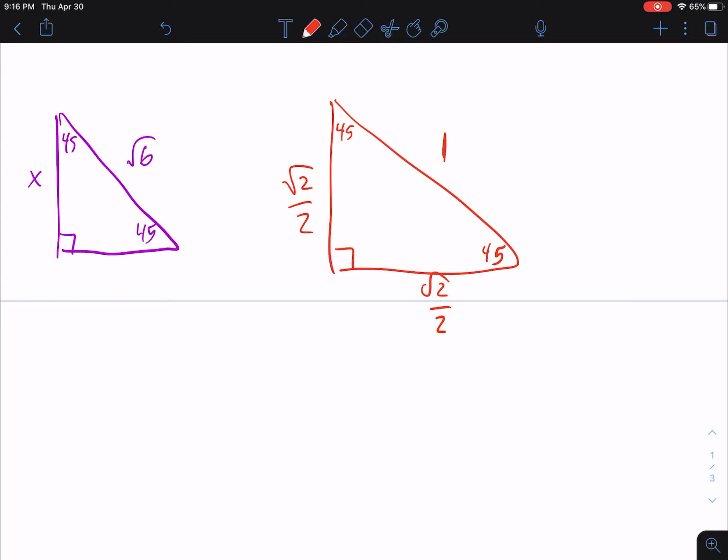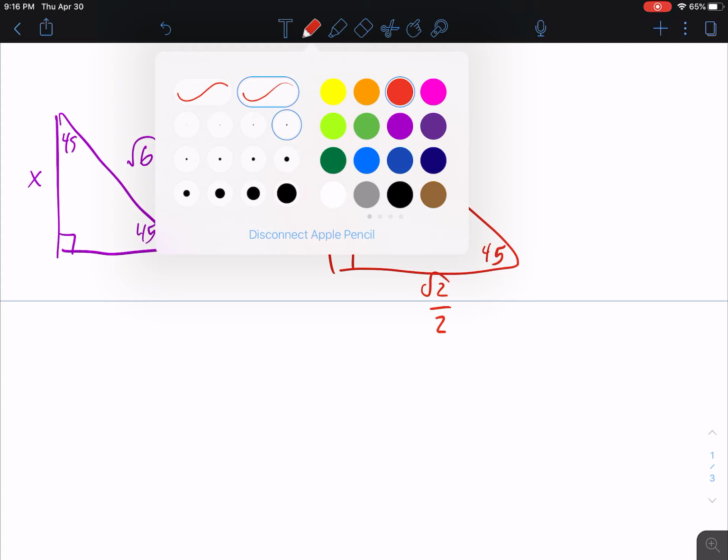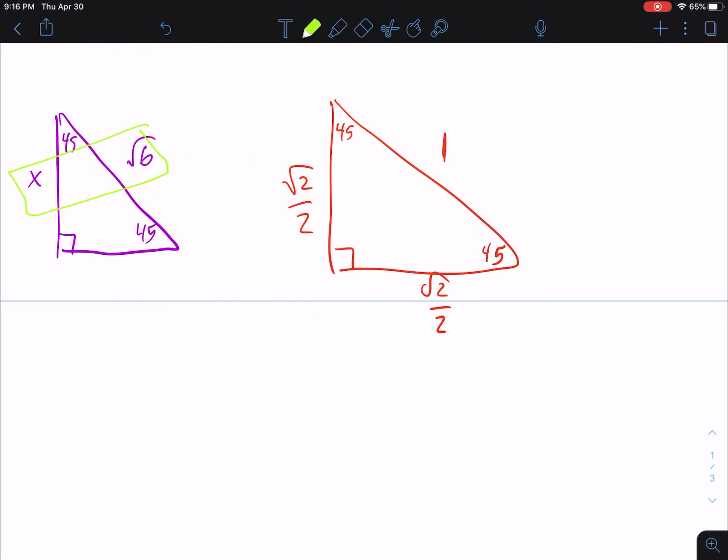So now that I've got them lined up, let's create a ratio. x over radical 6 is equal to radical 2 over 2 over 1.